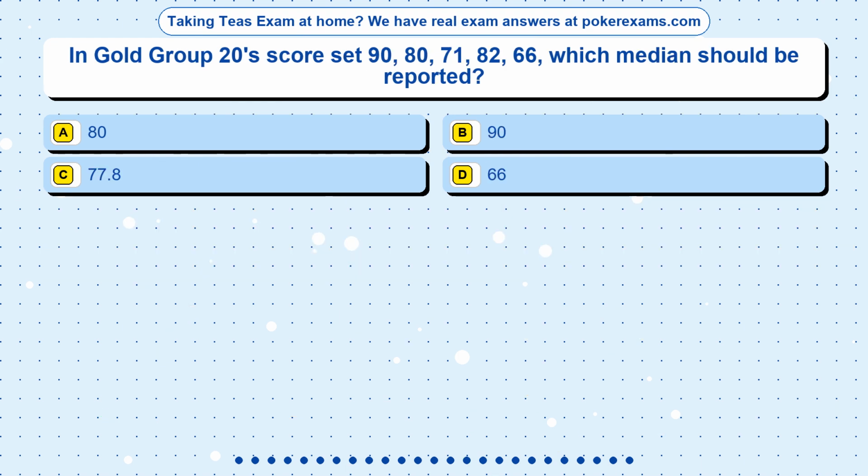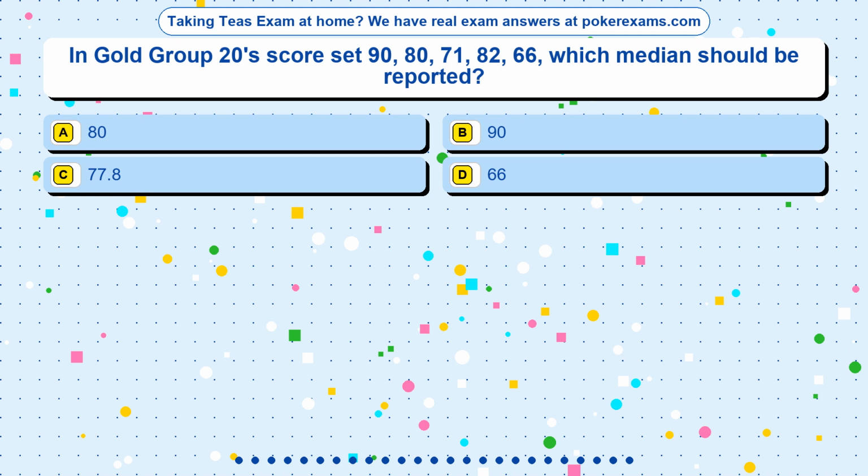Question 12. In Gold Group 20's score set 90, 80, 71, 82, 66, which median should be reported? Option A, 80. Option B, 90. Option C, 77.8. Option D, 66.